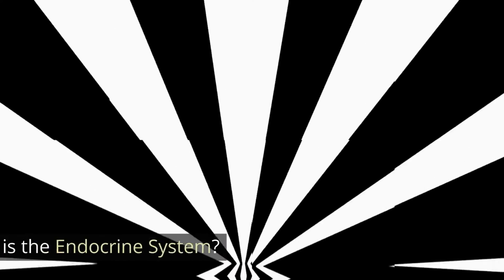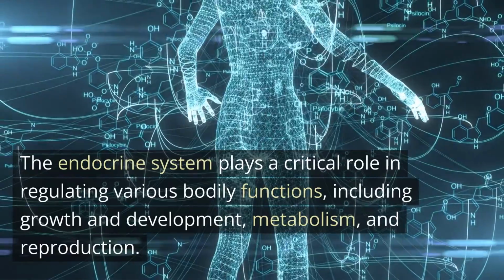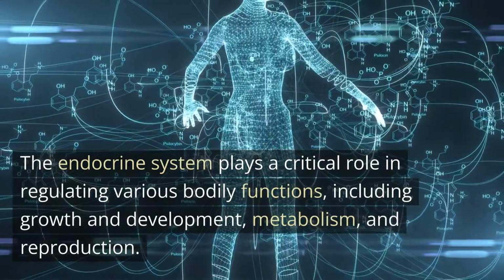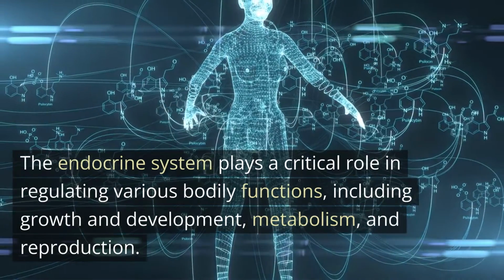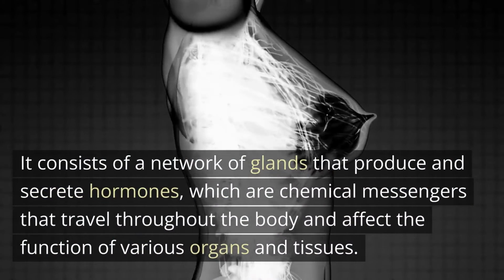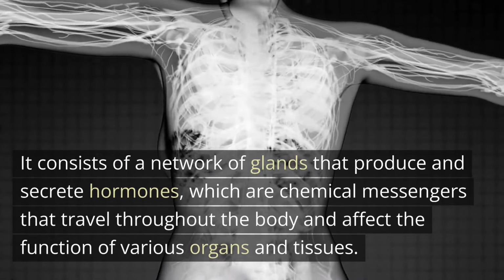Introduction. I. What is the endocrine system? The endocrine system plays a critical role in regulating various bodily functions, including growth and development, metabolism, and reproduction. It consists of a network of glands that produce and secrete hormones, which are chemical messengers that travel throughout the body and affect the function of various organs and tissues.